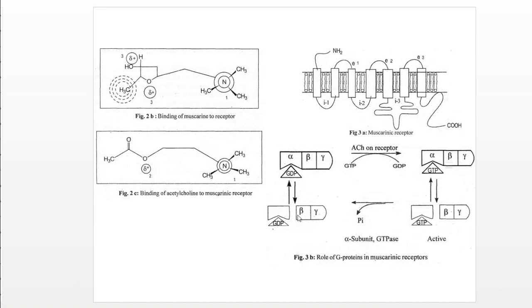The even numbered muscarinic receptors, M2 and M4, activate the GI, meaning G inhibitory, which will decrease the adenylate cyclase activity. Adenylate cyclase is the second messenger, and on the basis of that, the further actions are related.